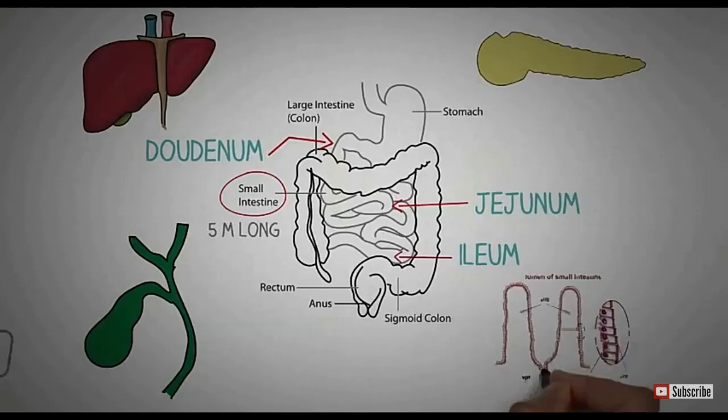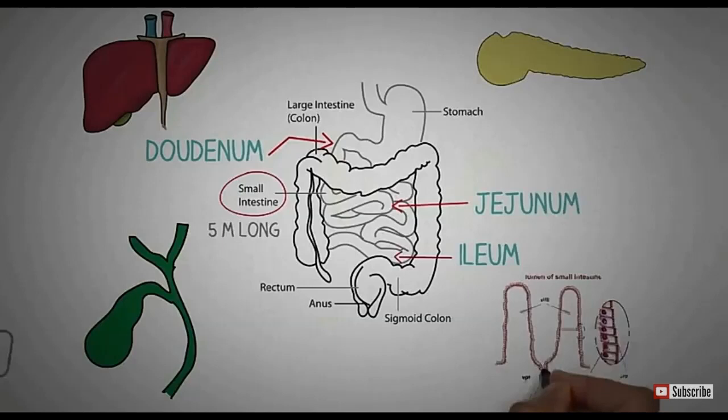And lipase is an enzyme produced by the pancreas which converts fat into fatty acids and glycerol. Now the food is broken down into simple peptones, maltose, fatty acids and glycerol, and the food